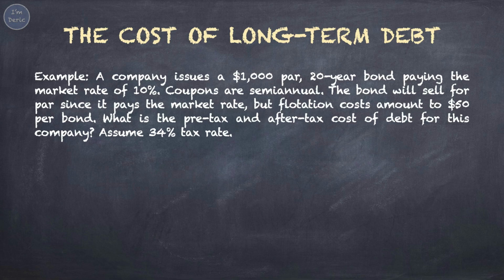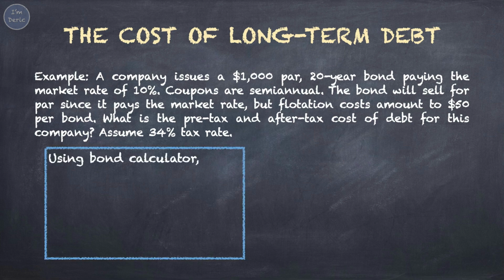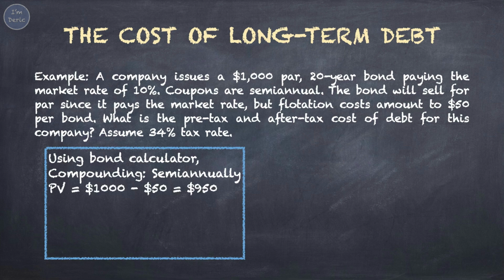Assume 34% tax rate. By using Bond Calculator, set compounding to semi-annually. PV, the bond price, $1,000 minus $50, equals $950. PMT, annual coupon payment, 10% times $1,000 par value, equals $100. FV, the face value or par value, $1,000. N, years to maturity, 20 years.